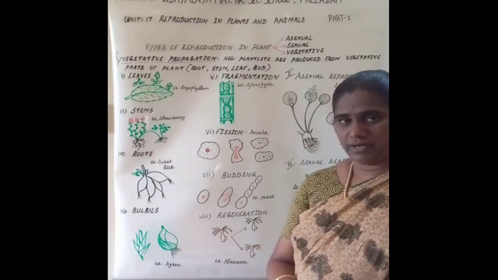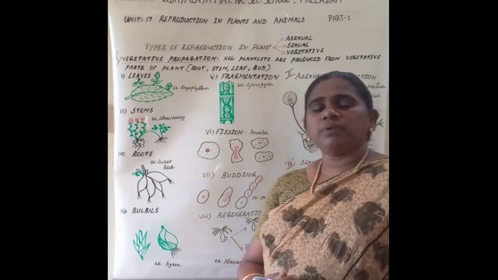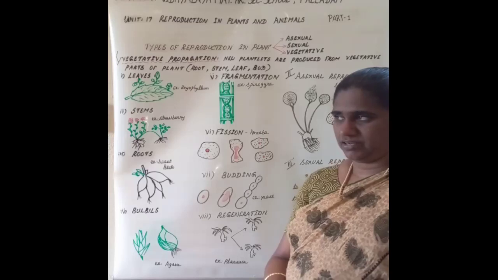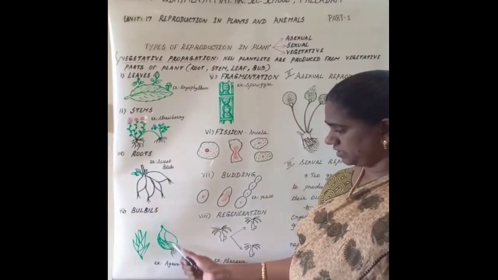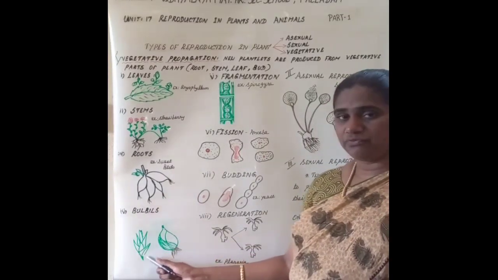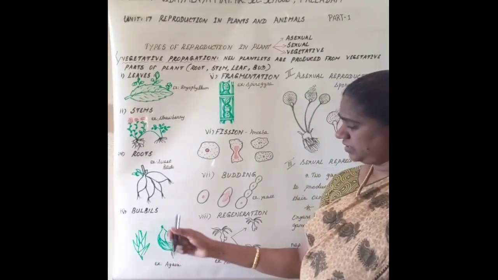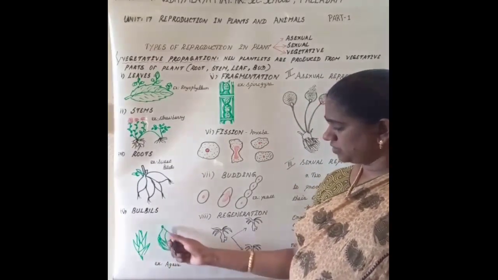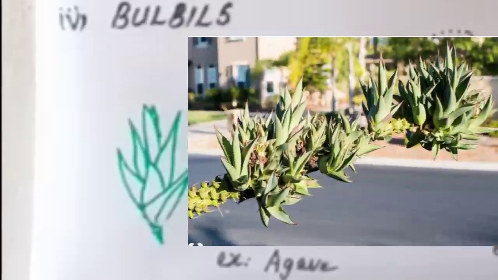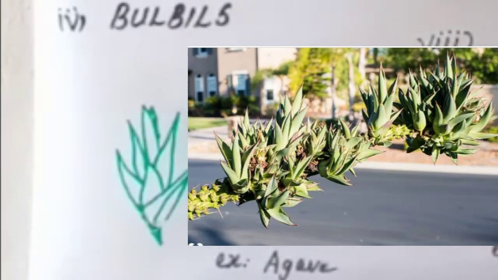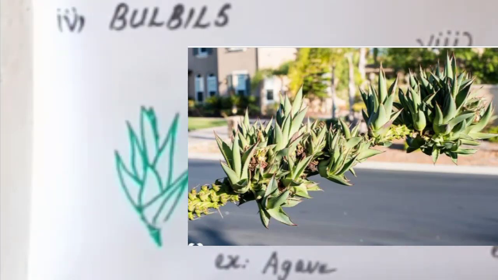Next is bulbils. These bulbils are a globose, bulb-like structure. See this kind of structure. It is actually modified flower buds, in the shape of a globose bulb-like structure. When these bulbils fall on the soil, they germinate and develop into new plantlets.